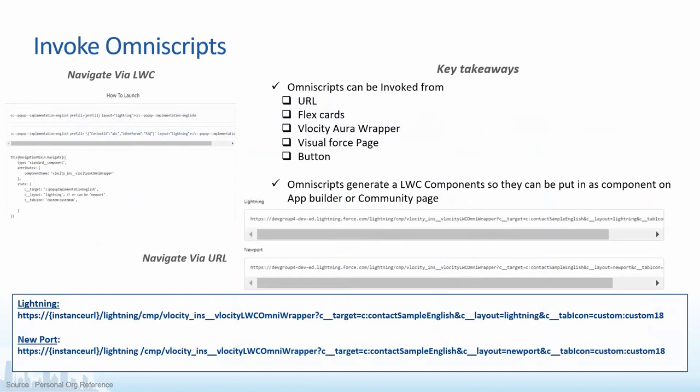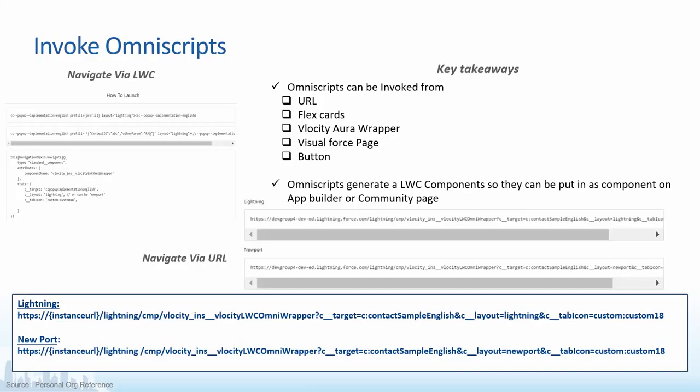We can invoke it via an LWC component, as we already said. OmniScript in the backend generates an LWC component, so it can be plugged inside an LWC component as well. Say you want to use it embedded directly on LWC, we can use the top two syntaxes.